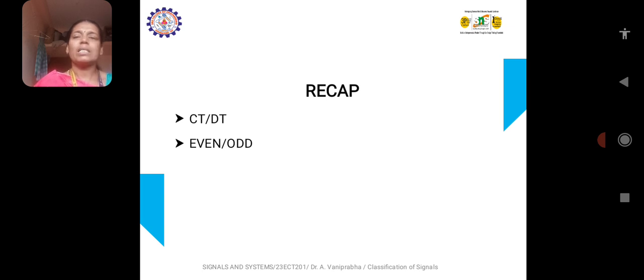Next is the even signal or odd signal. In mathematics, the even signal is always a cosine signal and the odd signal is always a sine signal. Here, unlike mathematics, we classify the signal as even or odd based on what happens if the time axis is reversed. If we still get the same signal, it is called an even signal, that is, x of minus t is equal to x of t.